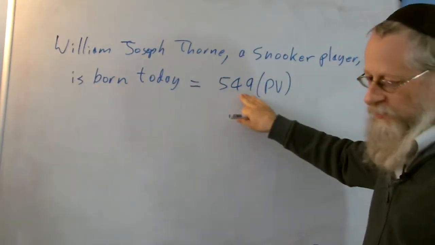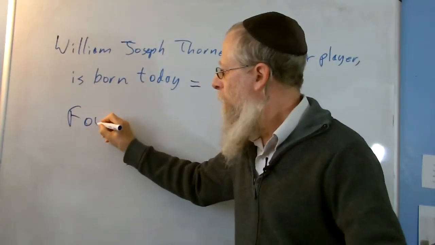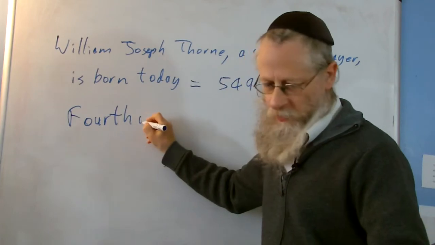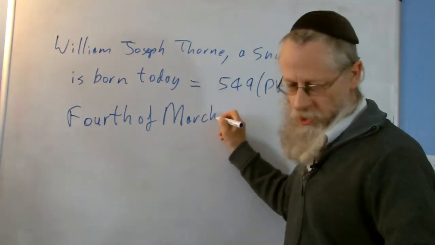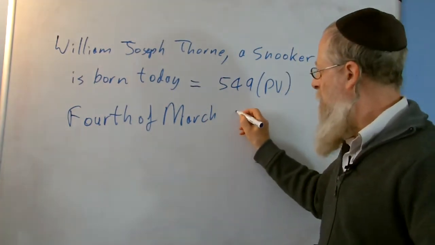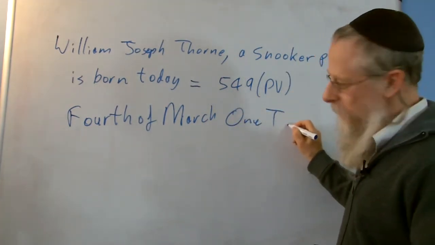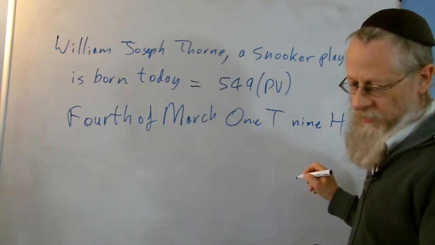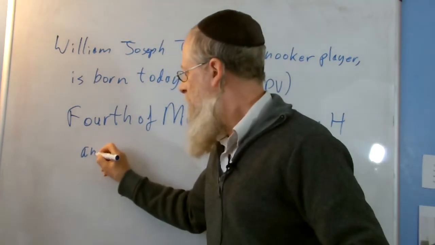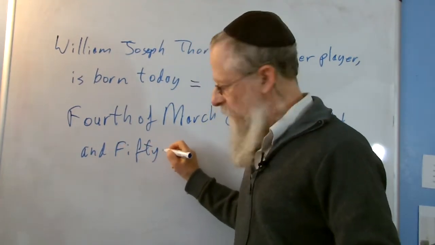He's 549, and he was born on the 4th of March. I write that 1000 T for 1000, 1900 H for 100, and 50, 4.